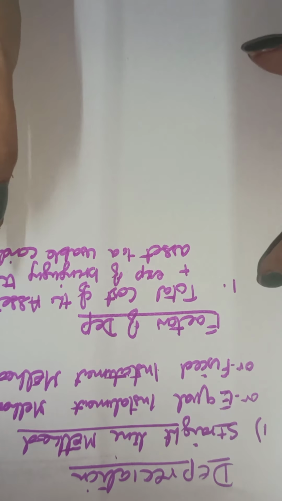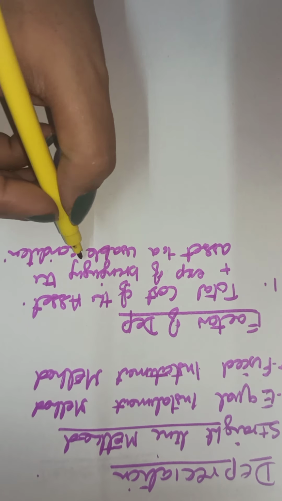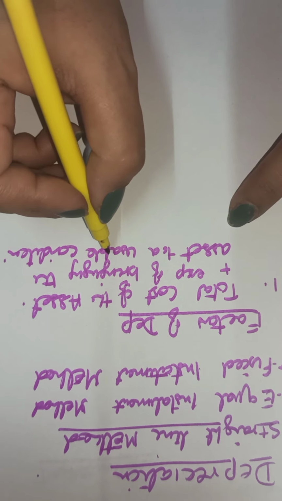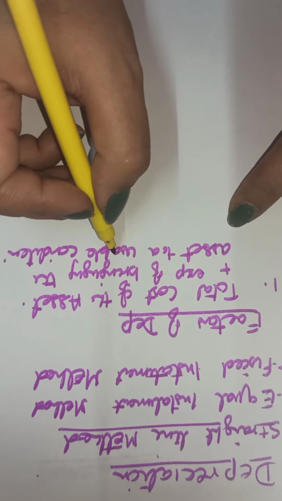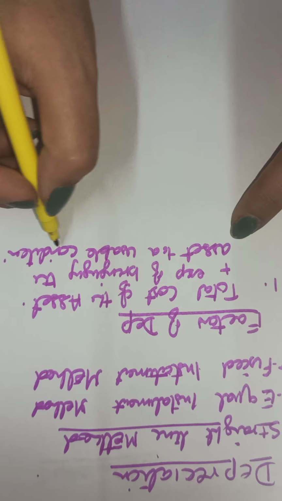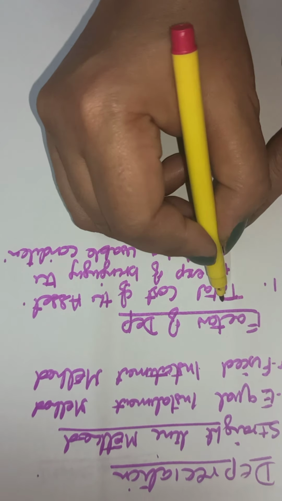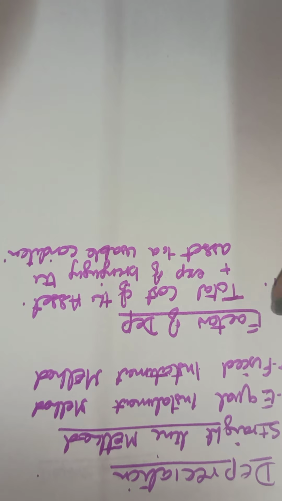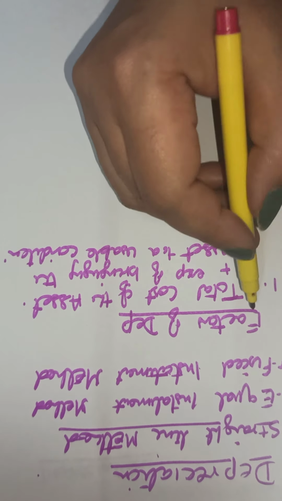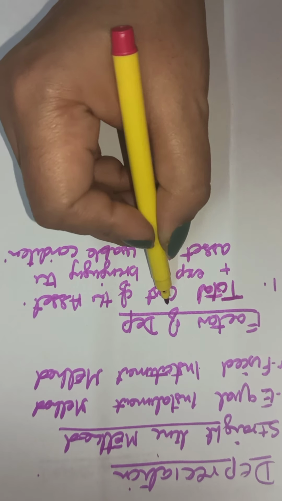That means in case you buy a second hand asset and you spend some amount to polish that asset, to repair that asset, to bring that asset into a usable condition, that amount also will be included in the total cost of the asset.